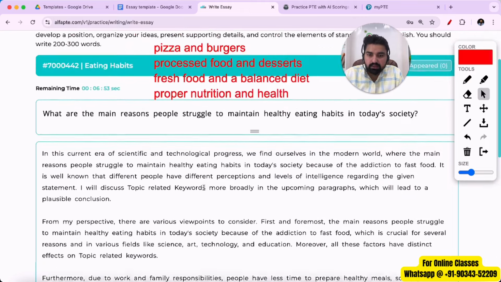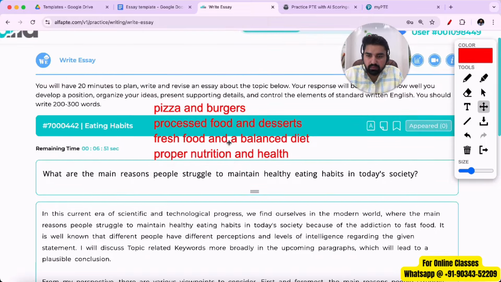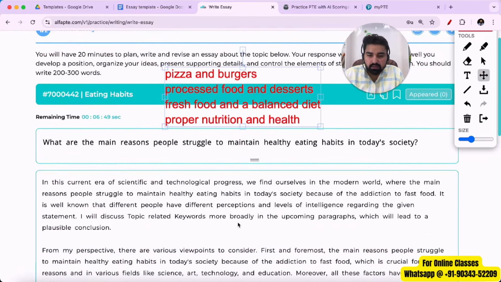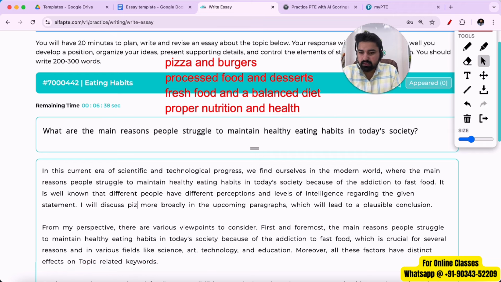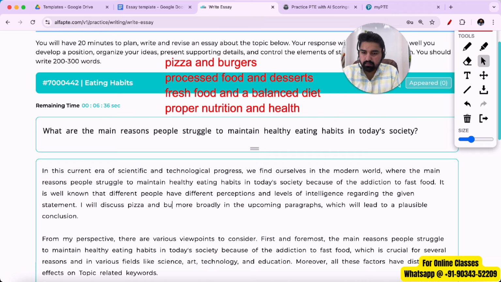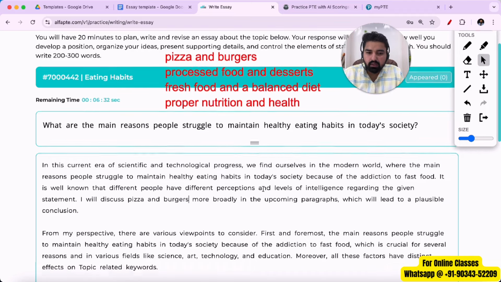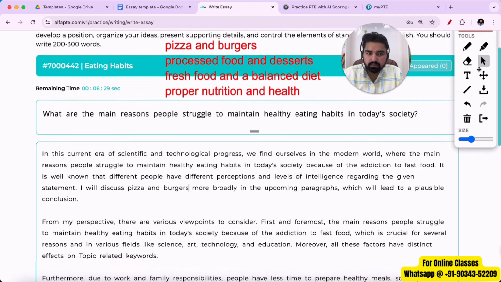I'll insert these keywords that we have written over here in each of these paragraphs. So in the first one, I will discuss, over here I'll have to write topic related keywords. So I'll add pizza and burgers. So I will discuss pizza and burgers more broadly in the upcoming paragraphs, which will lead to a plausible conclusion.